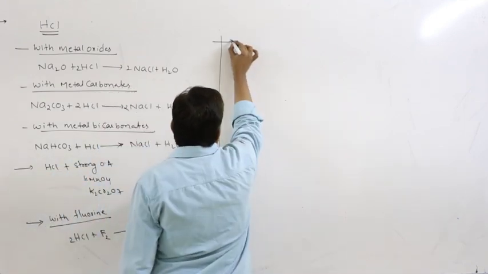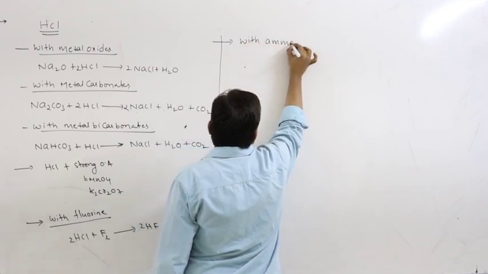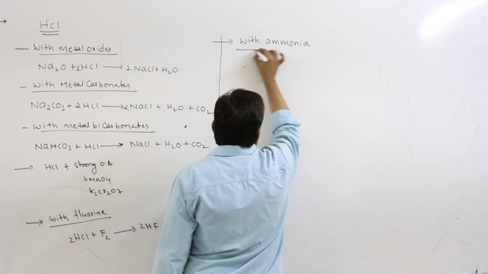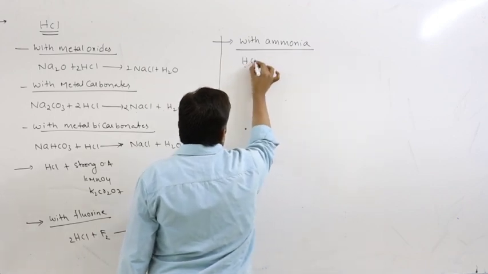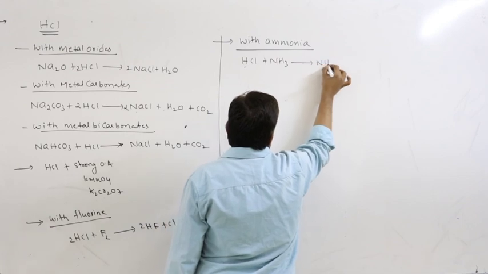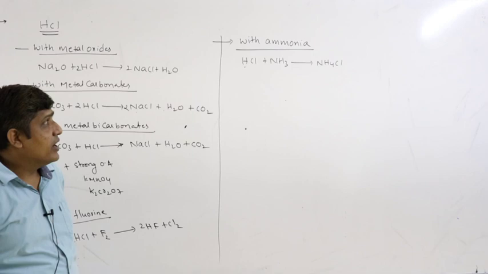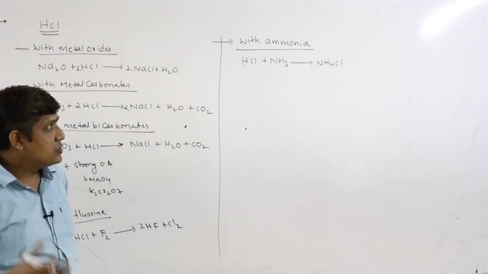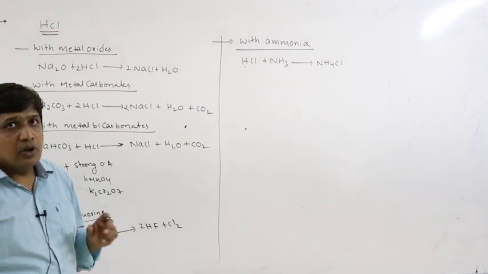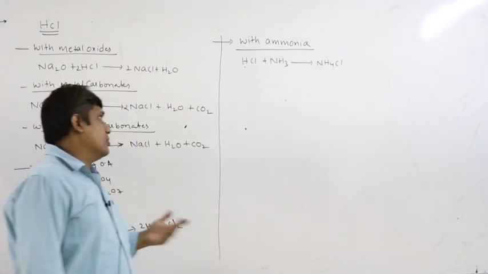With ammonia, HCl fumes due to formation of ammonium chloride. You can see white dense fumes due to formation of ammonium chloride. This is the test for identification of HCl or ammonia.